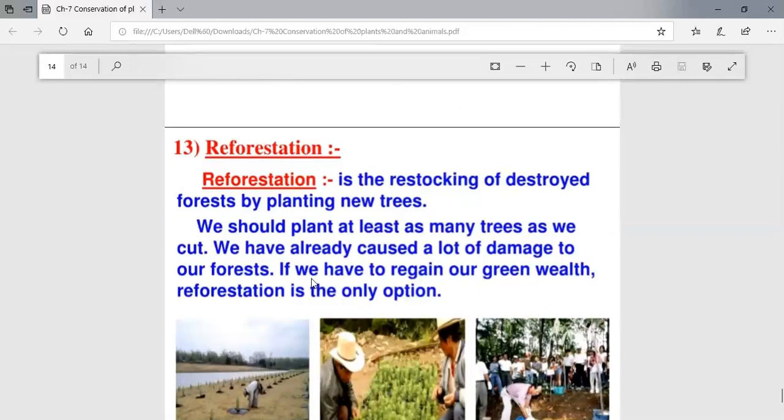So that's all about the chapter, children. We have discussed many things in this chapter, and this is for your awareness also. You can spread awareness among your friends in the society that we should plant at least a few trees on our birthdays or any celebration. If we are doing it at our home, we can plant new trees in the park if any park is near your home, and even at home we can do the plantation.